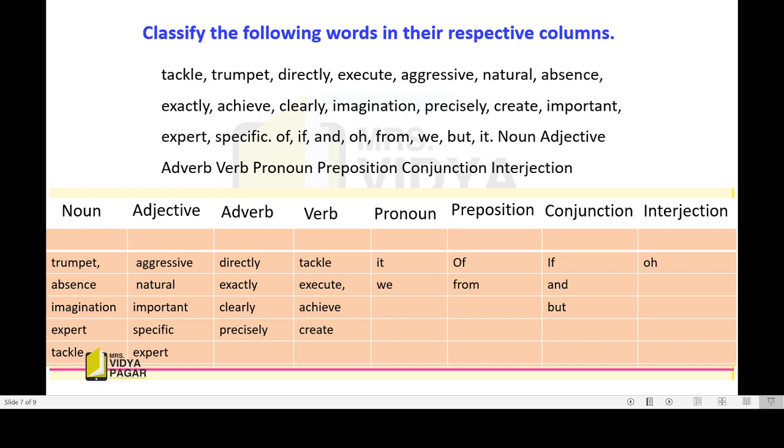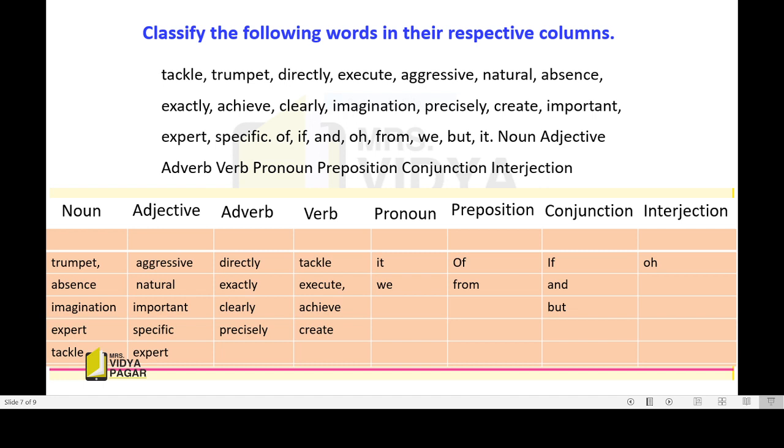Look here, noun: trumpet, absence, imagination, expert, tackle. These are nouns. Tackle is also a verb, but here, in the noun column, tackle means the instrument used for catching fish. And as a verb, to tackle means to face the problem.